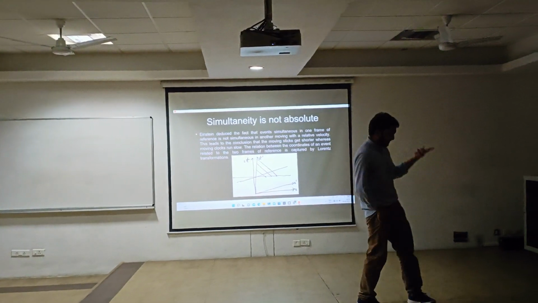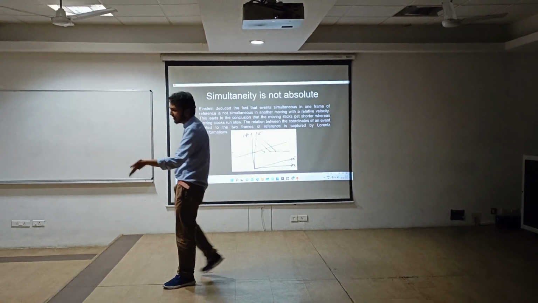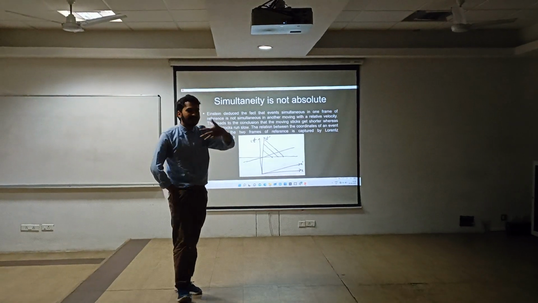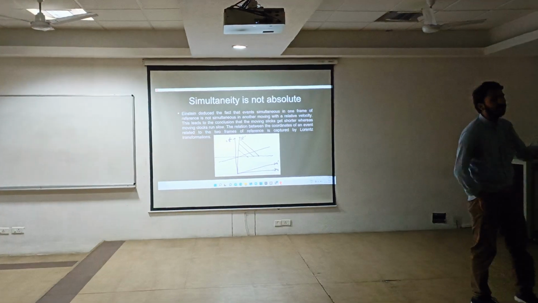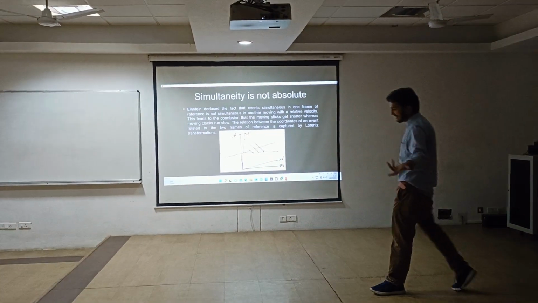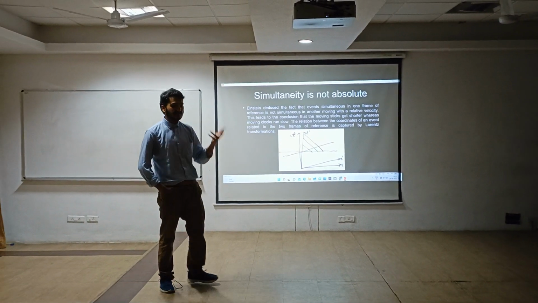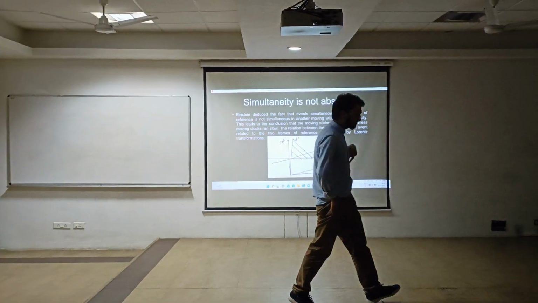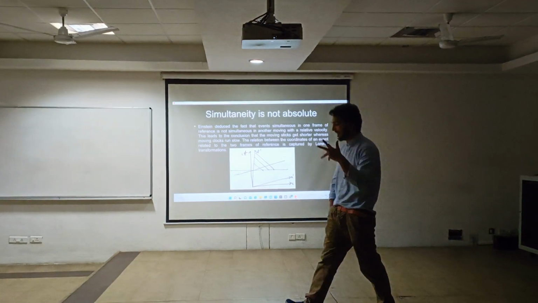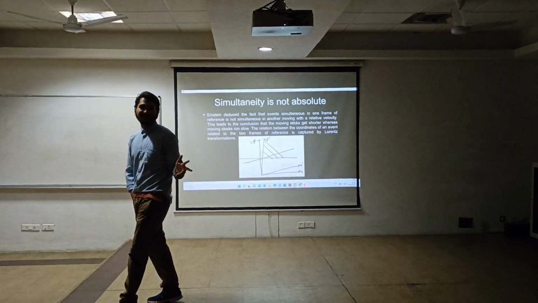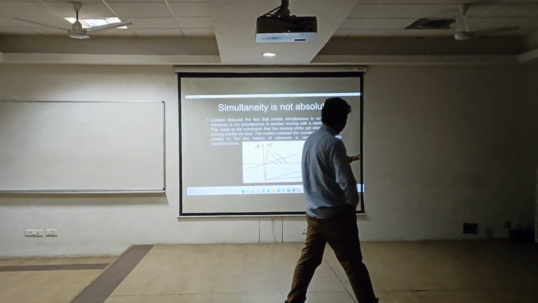So if a frame is moving with a relative velocity with respect to another frame, they will lack simultaneity. The events which are simultaneous in the rest frame are not simultaneous in the moving frame because it is traveling with some relative velocity. And it was explained by the Dutch physicist Hendrik Lorentz through his mathematics of the Lorentz transformation, in which he challenged the absoluteness of time, and time had to become relative in this special relativity.